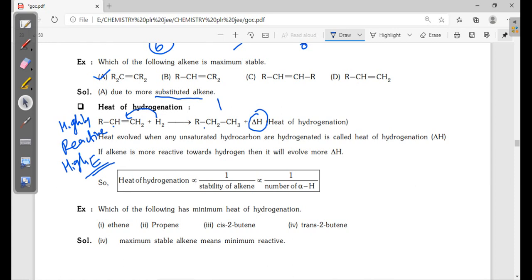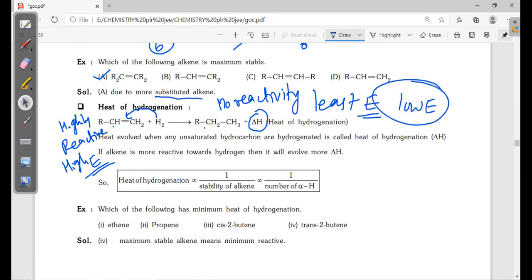Alkanes have no reactivity, so they are the least energetic, low energy. Going from higher energy to lower energy means some energy will be released. This released energy is known as the heat of hydrogenation, because a hydrogenation reaction takes place. The heat of hydrogenation is inversely proportional to the stability of the alkene.